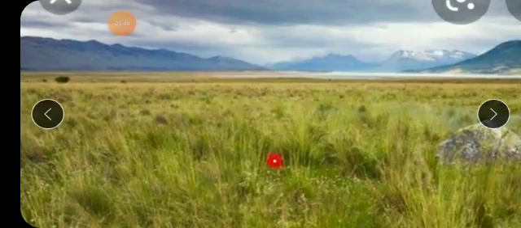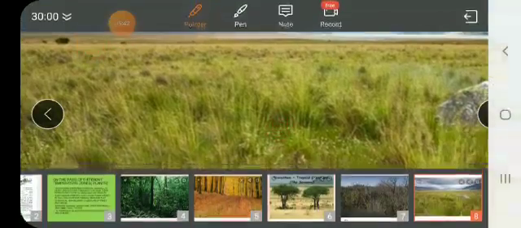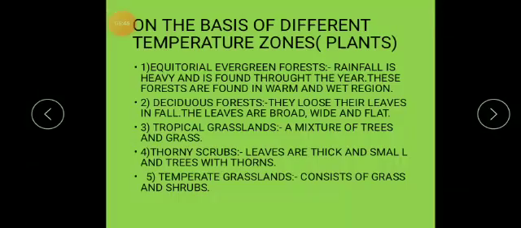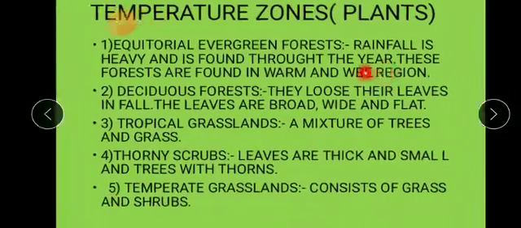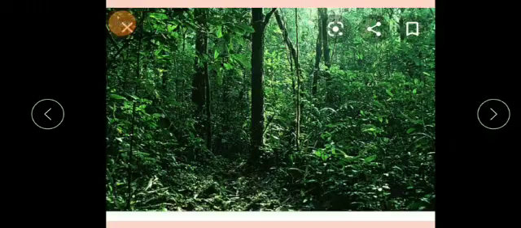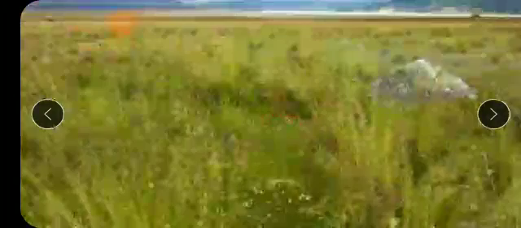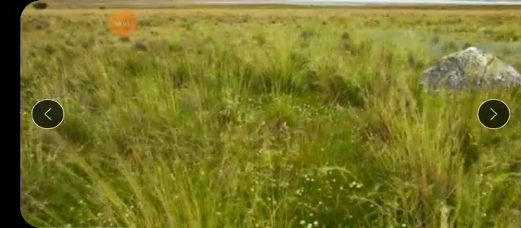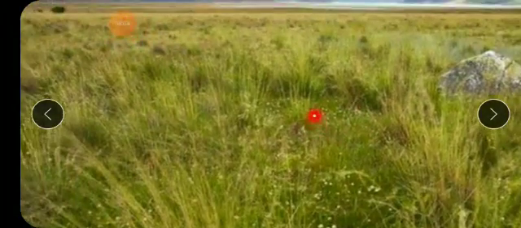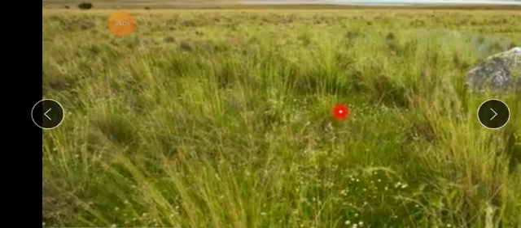Let's see the information: it consists of grass and shrubs. It consists of only grass and small plants, that is shrubs, but no huge trees.